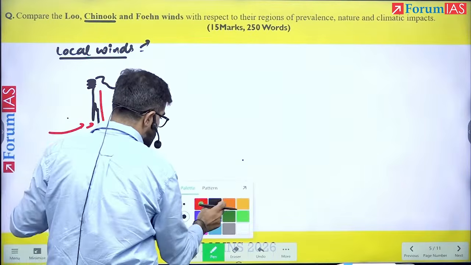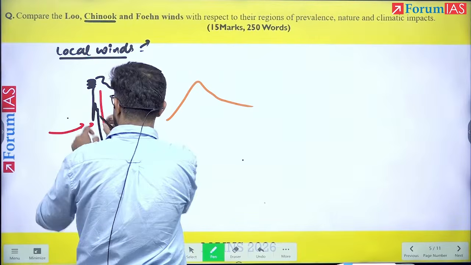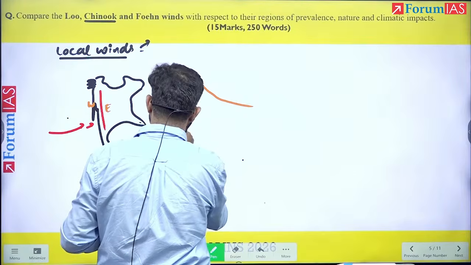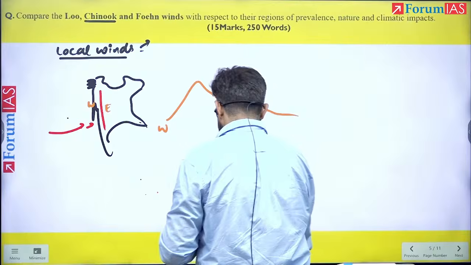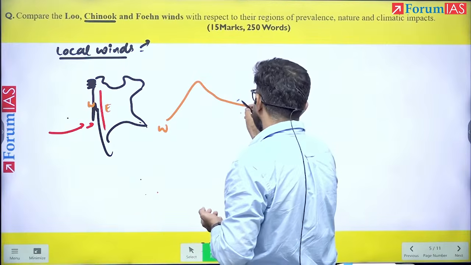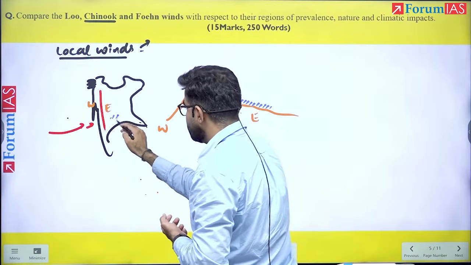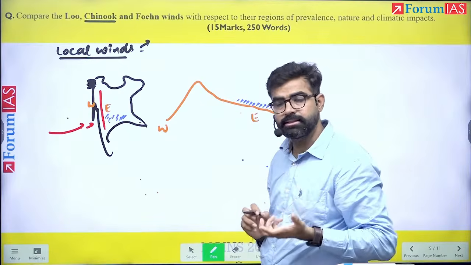Now if I make this the Rockies here, so for example these are the Rockies, I'm talking about the western side, and this is the eastern side, right? I am talking about somewhere in winters or early spring. In this area, the very cold region, that is east side of the Rockies, very cold area it is.